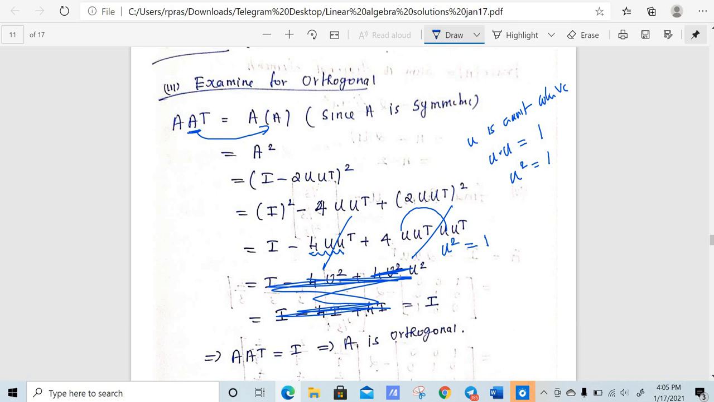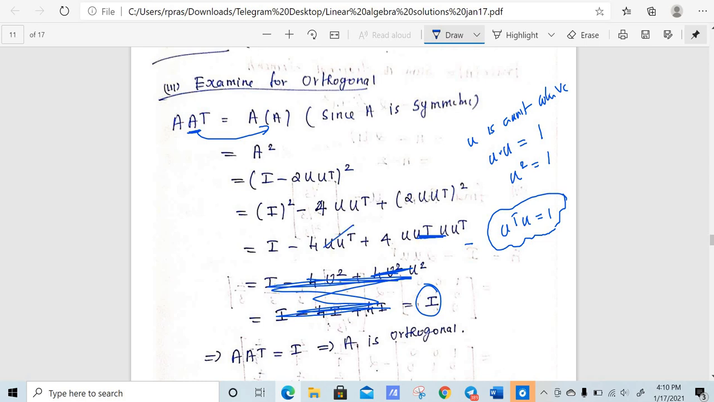So these two will get cancelled, so we have only I, right? Yes. So again U is orthogonal, right? U transpose into U is equal to 1. So again, U is a unit column vector, right? It will satisfy this condition, that is U transpose U is equal to 1. So instead of U transpose into U, I can write 1.